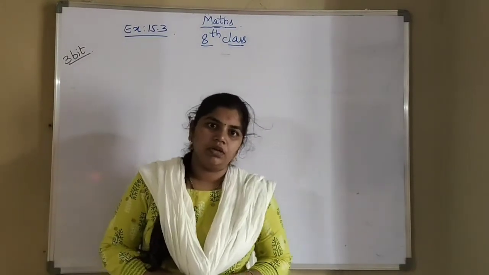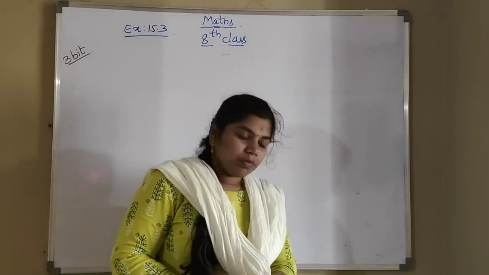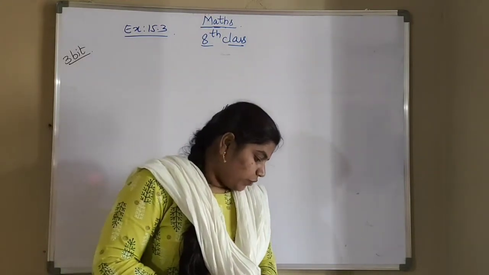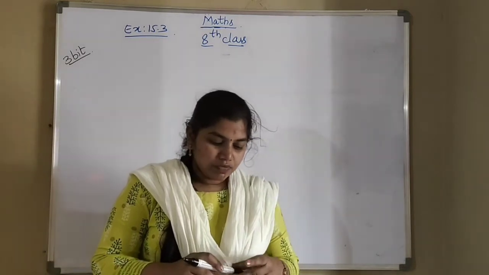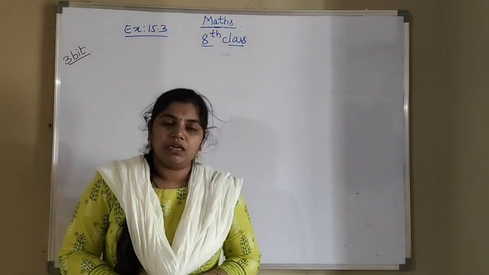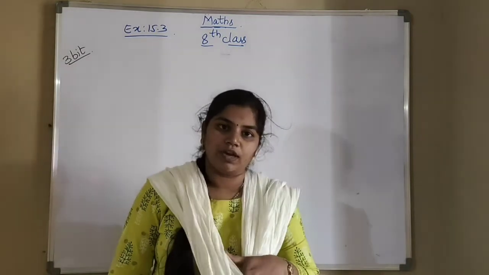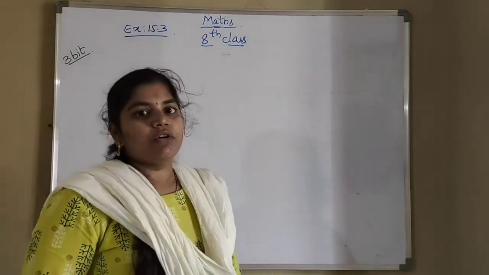Good morning everyone. So we will continue our third bit now in 15.3. So what is third bit? Check whether the given numbers are divisible by 8 or not. So they have given some numbers, whether those numbers are divisible by 8 or not we have to check. So first write the divisibility rule of 8 here.